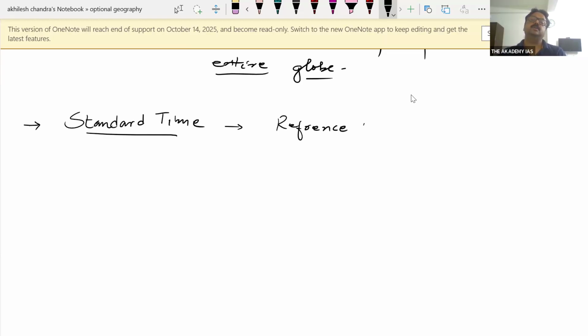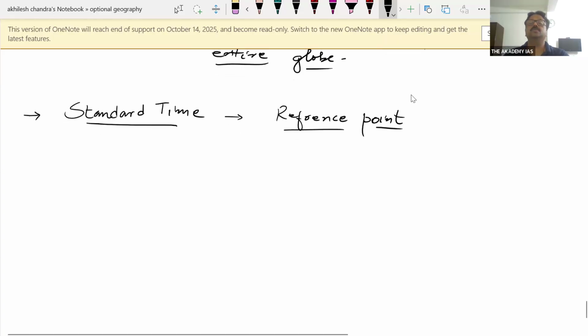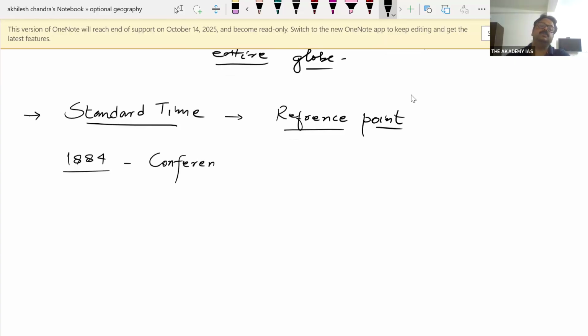Obviously, if you standardize the time, there must be some reference point. The reference point was decided in 1884 during the Conference of Meridian